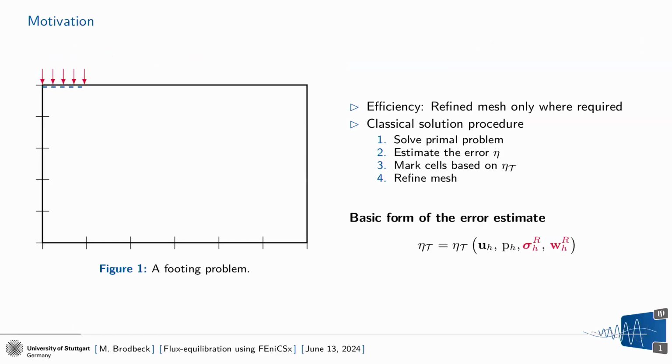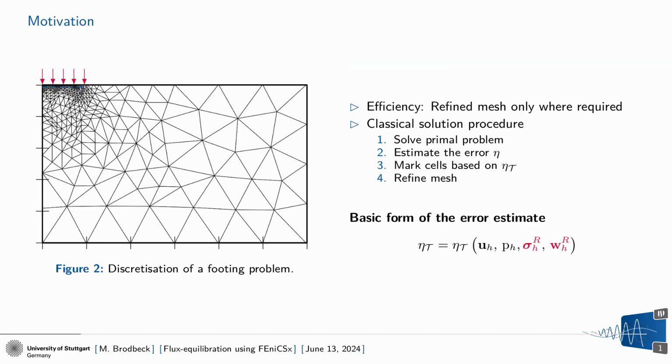So, just as a very brief motivation, let's consider a classical footing problem from poroelasticity, so a rectangular domain with some distributed loading on top. Of course, we could solve something like that with a uniform mesh, but something that looks probably somehow like this, with refinement where things are happening, is probably more suitable. A classical procedure for that is we solve a primal problem, we estimate the error in some way, we mark our mesh and refine it then. That's quite standard. The question is just, how can we estimate the error?